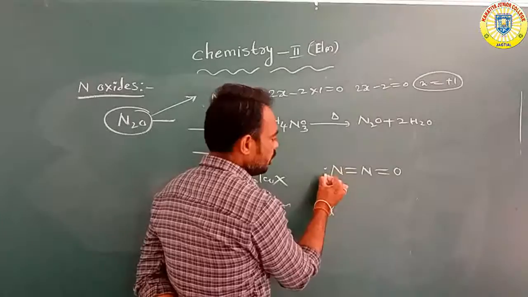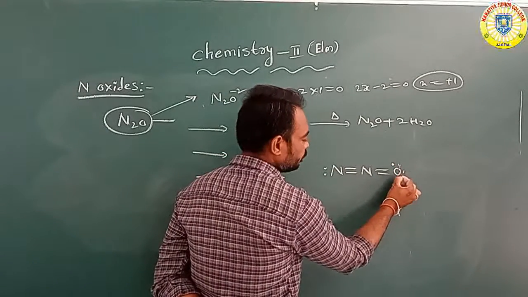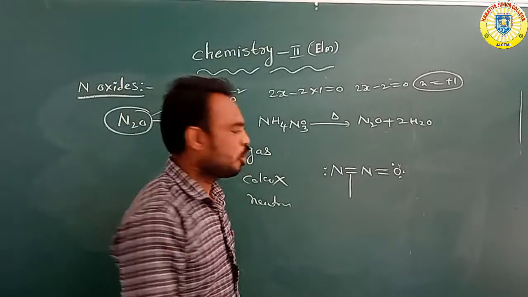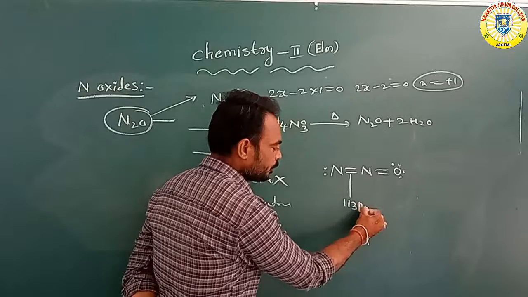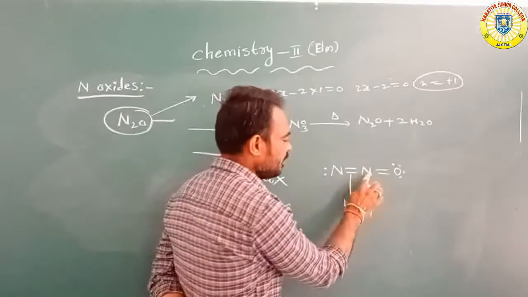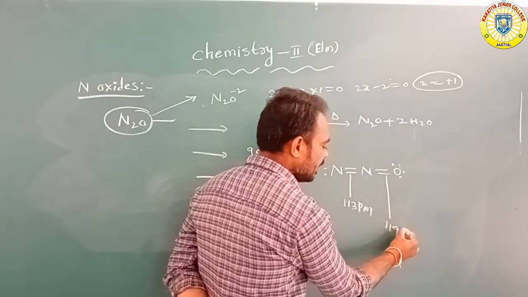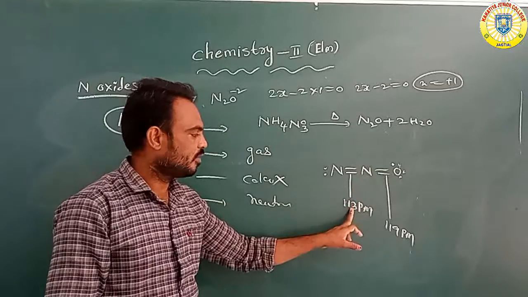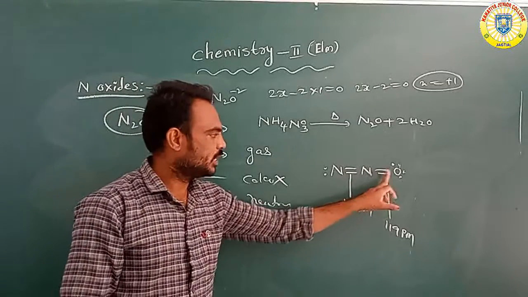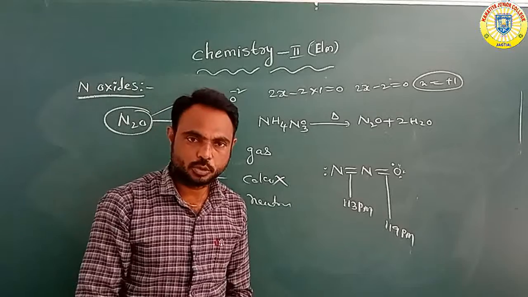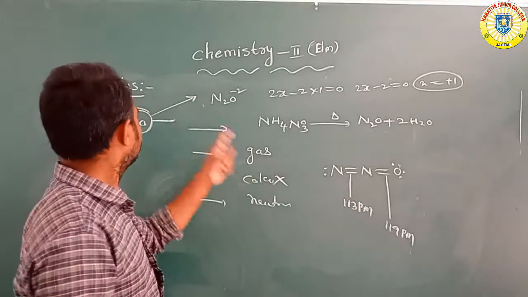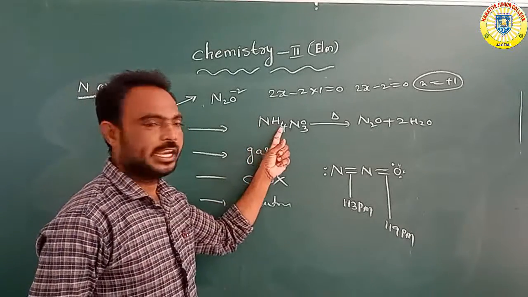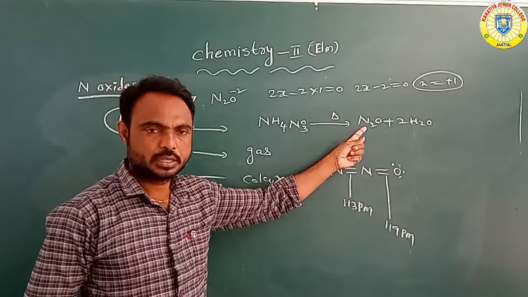Between nitrogen and nitrogen the bond length is 113 picometers, and between nitrogen and oxygen 119 picometers. So it is prepared by heating ammonium nitrate to form N2O, nitrous oxide.